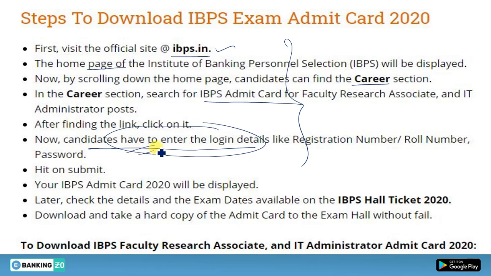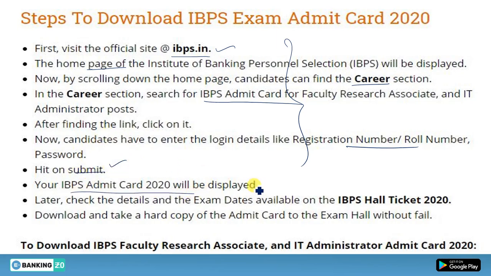Okay, you will reach here. Candidates have to enter login details. After reaching here, you will have to enter the login details like your registration number, your roll number, password, and hit the submit button, and your admit card will be displayed there. Okay, so just go to the link given in the description box.